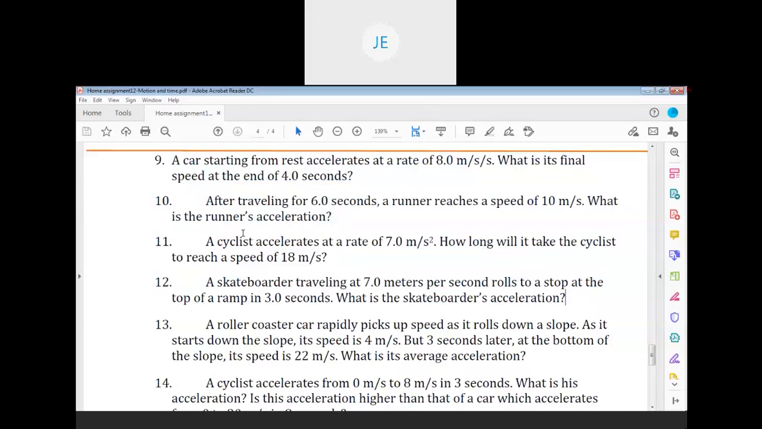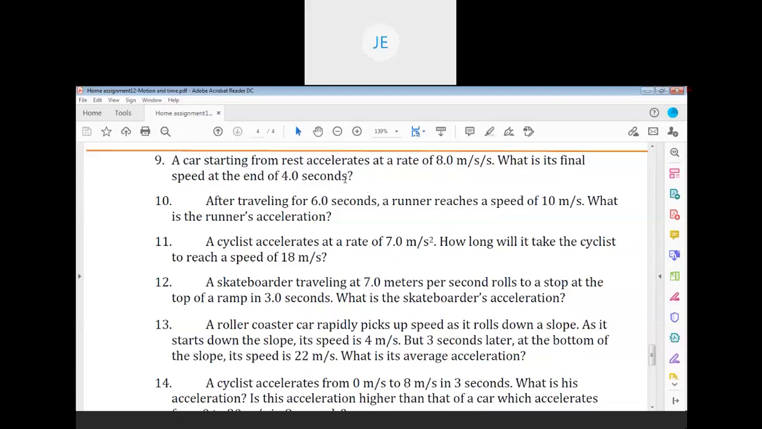Nine, 10, 11, all are doubts. See again, a car is starting from rest. U is equal to 0. Acceleration is 8 meter per second square. Final speed, sir, is what?